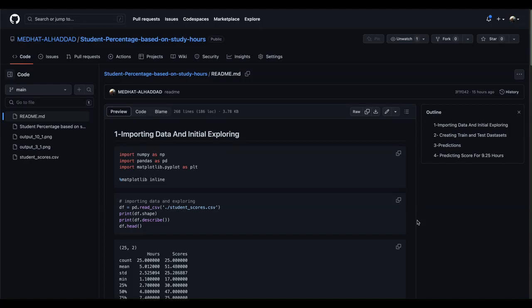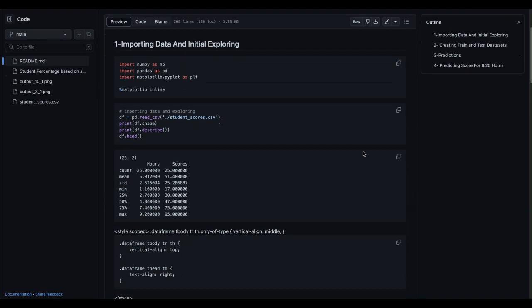And third, we will create a model using the scikit-learn library, a linear regression model, and train it. And we will use MAE, mean absolute error, to find how good the model is. And finally, we will answer our main question, which is predicting the score percentage for a student if he worked for 9.5 hours of study. Okay, without further ado, let's start in our notebook.